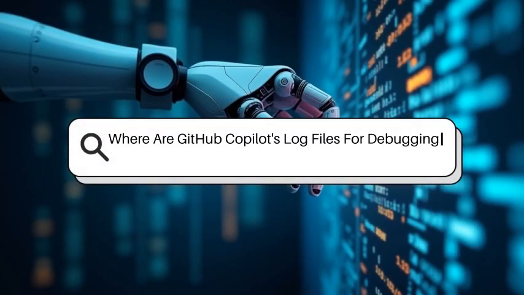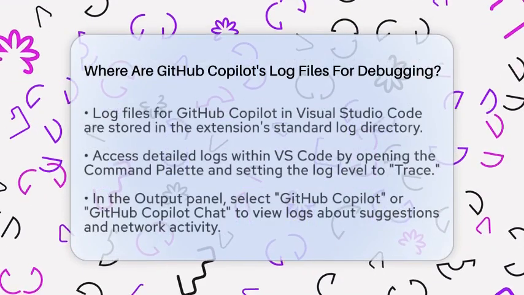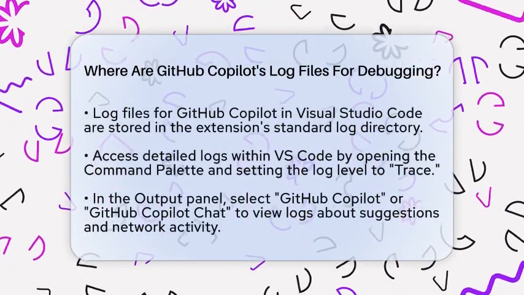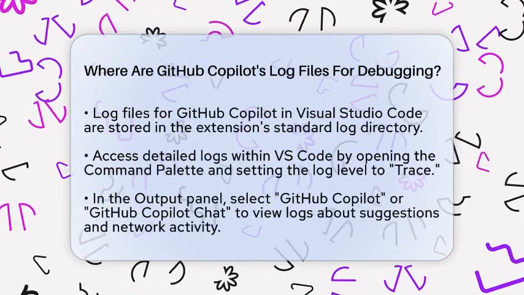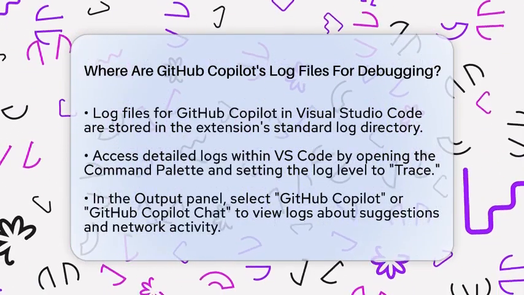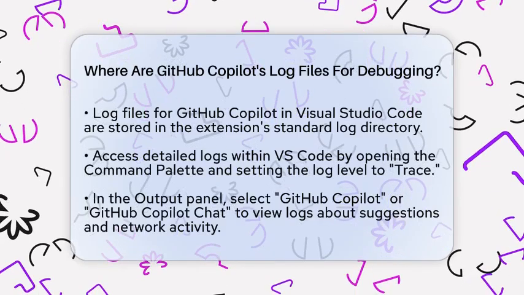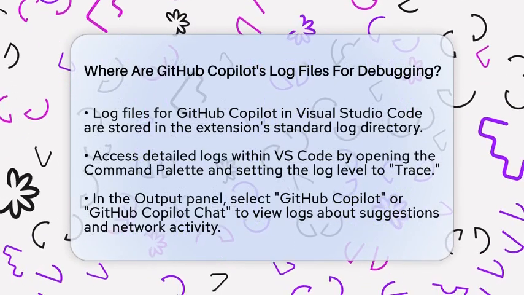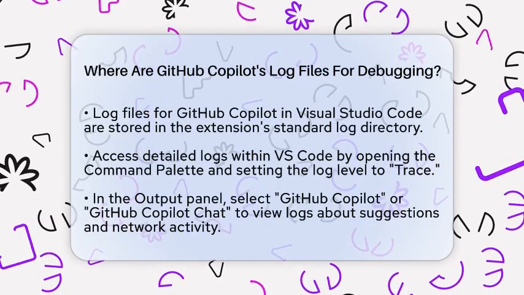Where are GitHub Copilot's log files for debugging? Imagine trying to fix a tricky puzzle and not knowing where the pieces are stored. That's what debugging GitHub Copilot can feel like without the right info. If you want to troubleshoot Copilot effectively, knowing where its log files are kept is key.